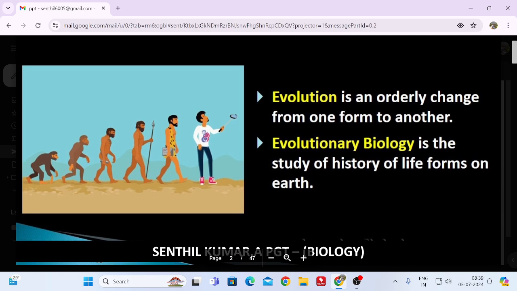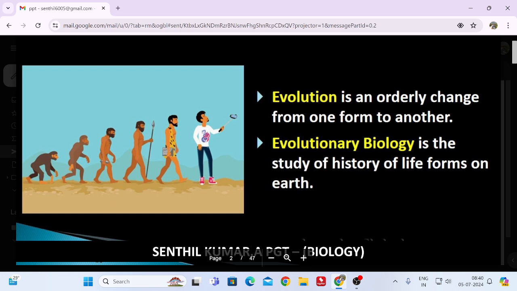So, it is an orderly change from one form to another. Orderly changes, okay, within a few days it won't happen. It will take several years, depending upon the environmental conditions and various kinds of factors involved, and gradually it will undergo evolution. In human beings, through mutation according to the situation, it will get some resistance, and it will evolve.